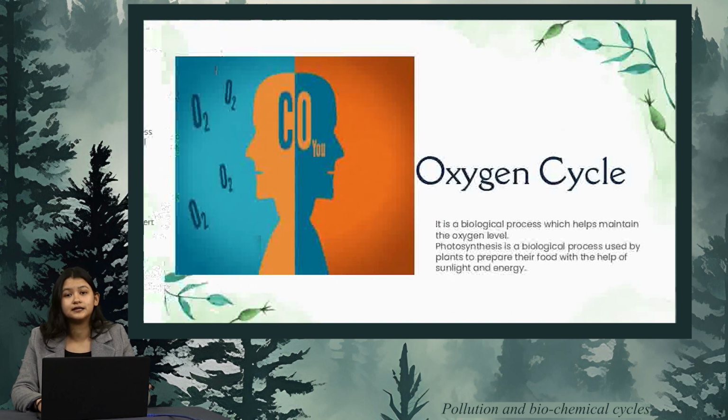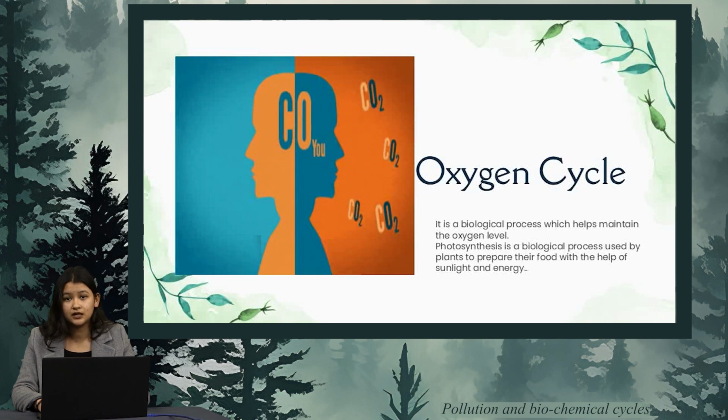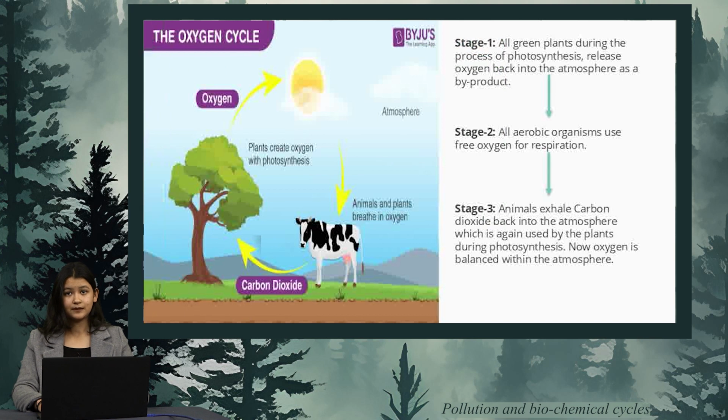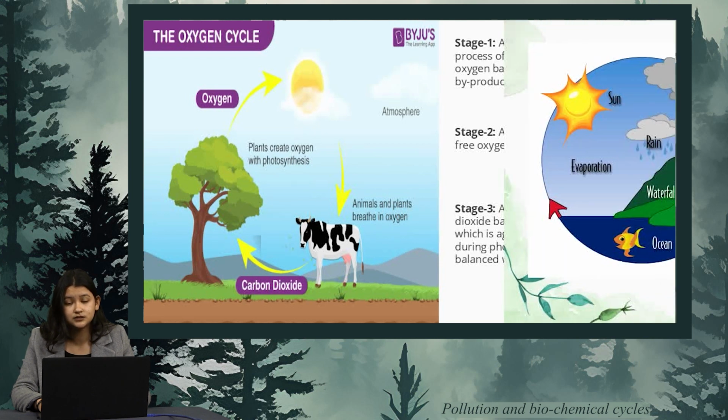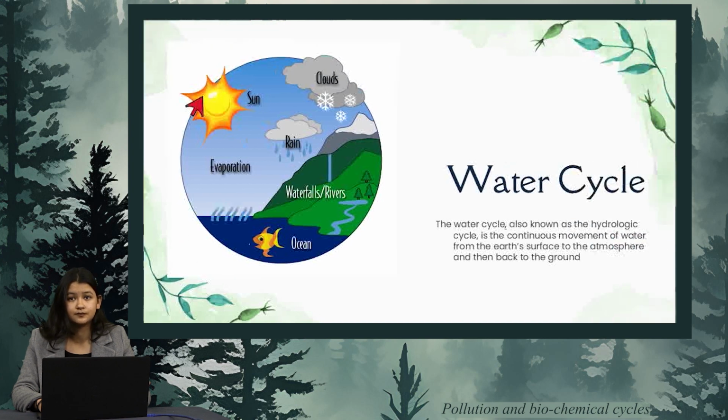Then we have oxygen cycle. Now, it is a biological process which helps maintain the oxygen level. The first step is all the green plants during the process of photosynthesis, they release oxygen into the atmosphere as a byproduct. The second step is that all the aerobic organisms use free oxygen for respiration. Third, the animals exhale carbon dioxide back into the atmosphere, which is again used by the plants during photosynthesis, and now oxygen is balanced in the atmosphere.